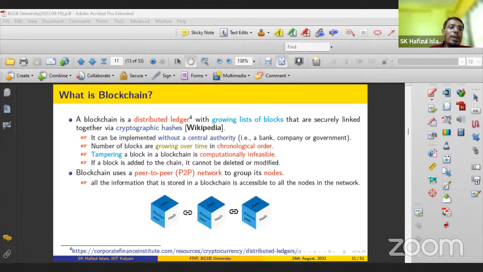Now if the next time A wants to purchase some items, the other nodes will know that he has no balance in his wallet and he cannot purchase any item. If A wants to spend the same amount to purchase another item, that is called double spending, right? So all the nodes must be aware. And this kind of property is called transparency, right? So that all the information is transparent to the remaining nodes in the network.